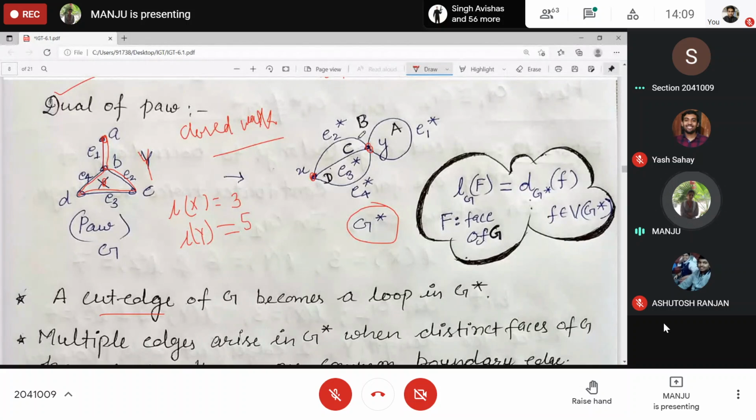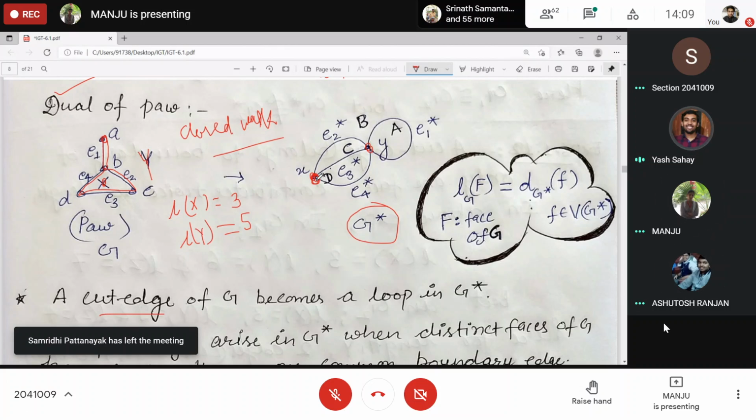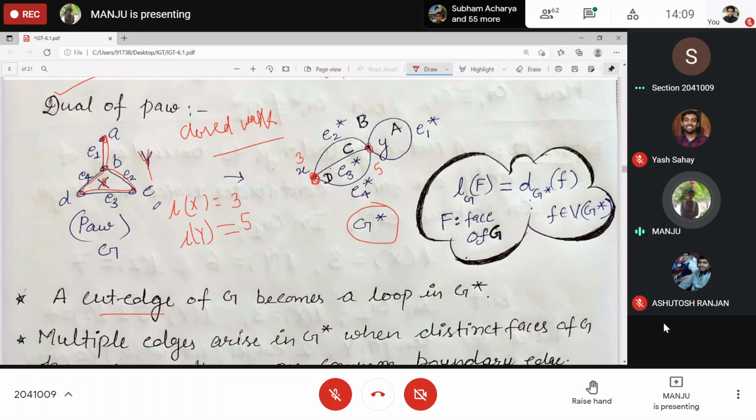That's why these become multiple edges. What can you say about the degree of x? 3. And the degree of y? 5. Can you connect it with the length in G?